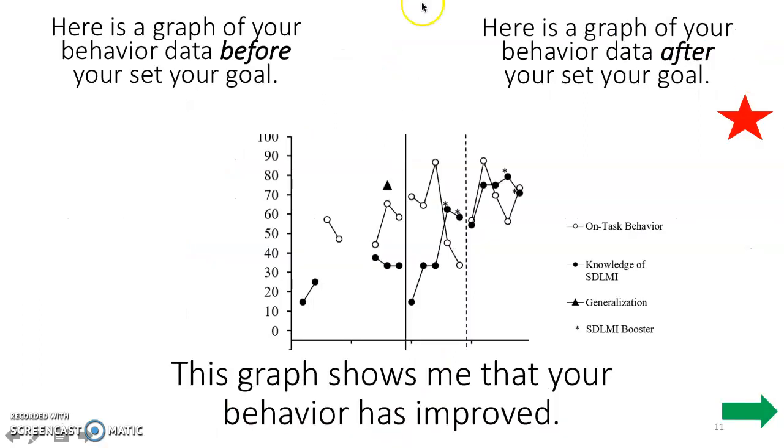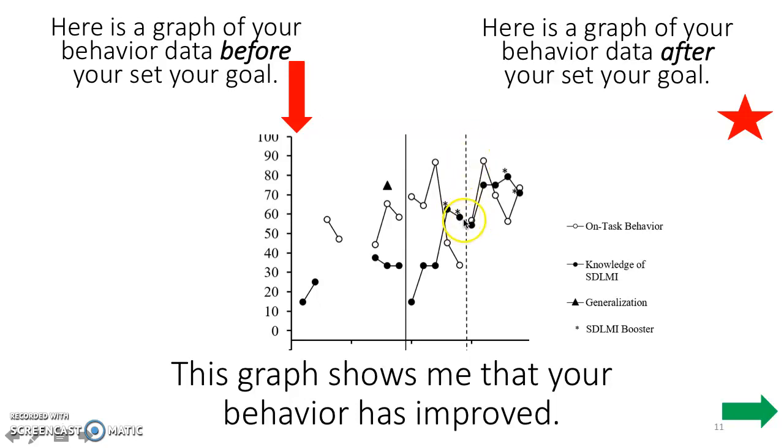All right, so here is a graph of data before you set your behavior goals called baseline data. And you're less than 70%, which is what we want to see in classrooms, is above 70% consistently. And these open dots mean your on-task behavior. We want to see that above 70%. And your knowledge of SDLMI increases as you learned about setting goals.